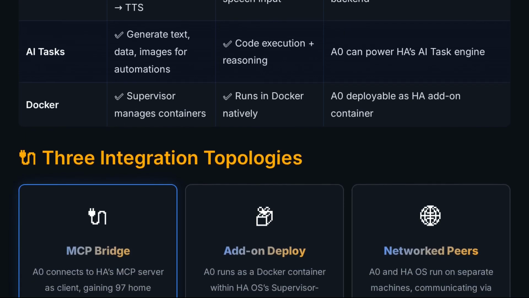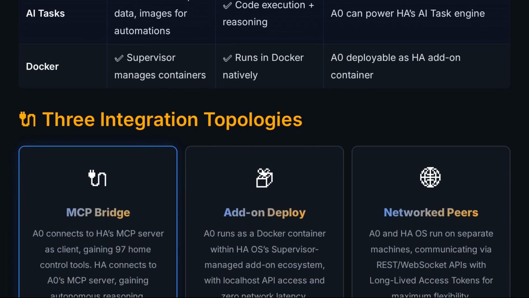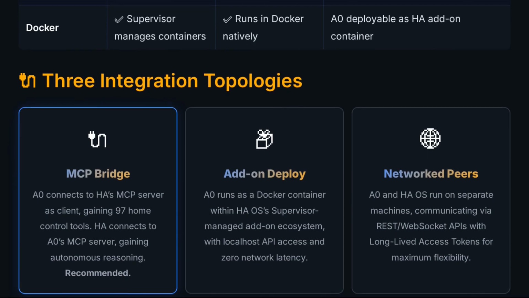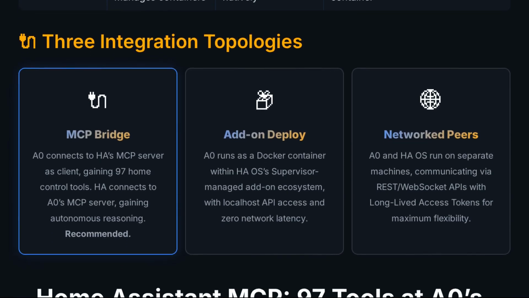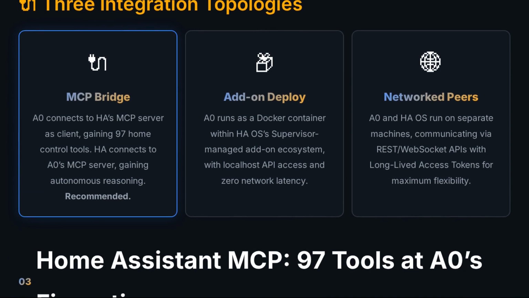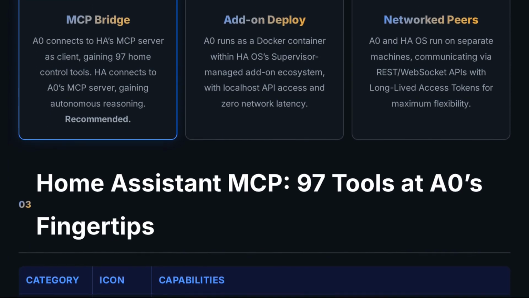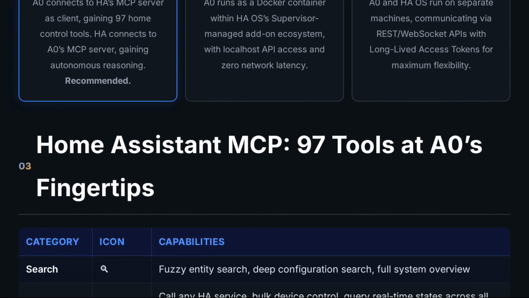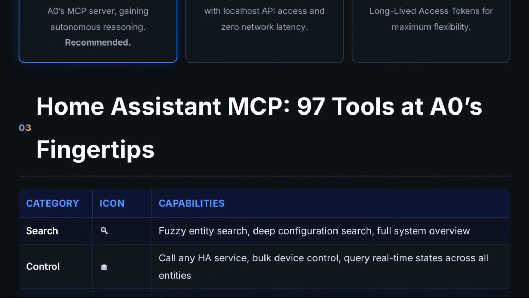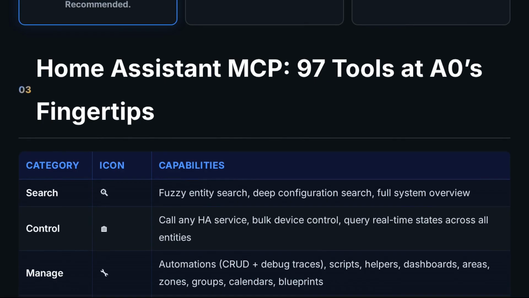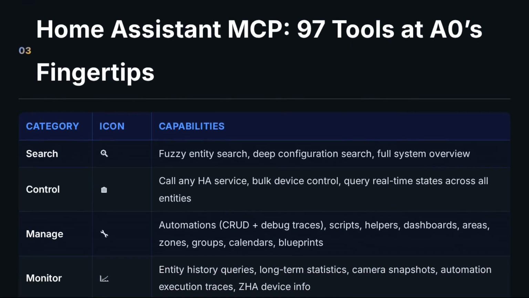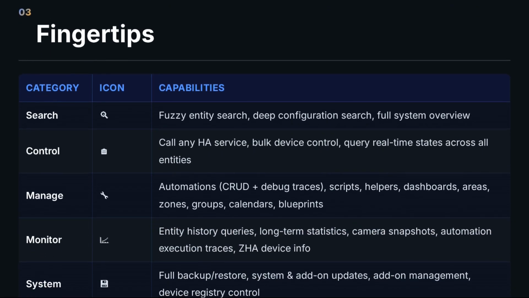There are 3 ways to integrate them. The recommended approach is the MCP bridge, bidirectional tool sharing between both systems. Alternatively, Agent Zero can run as a Docker container add-on directly inside Home Assistant OS with zero network latency. Or they can operate as network peers on separate machines using REST APIs with long-lived access tokens. This architecture enables 10 advanced applications that simply cannot exist with either system alone.